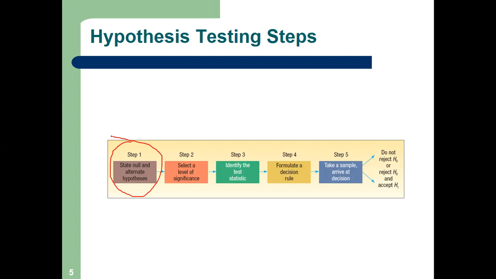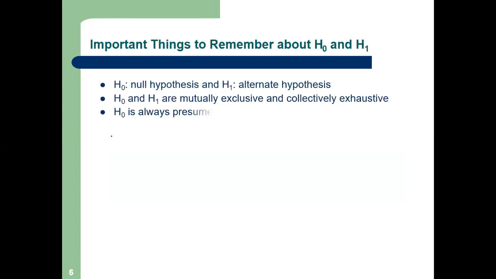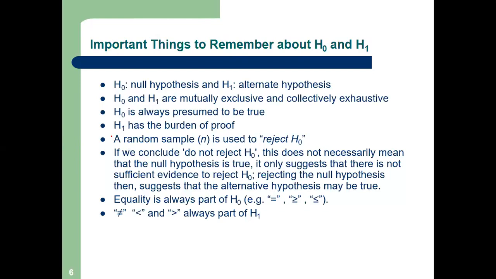Now, what is null and alternate hypothesis? Let us understand. Very important. All of you pay your attention. So there are 2 types of hypothesis. Null hypothesis, which we write as H0, and alternate hypothesis, which we write as H1.